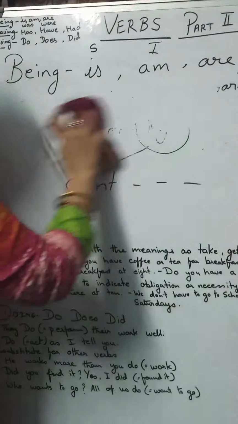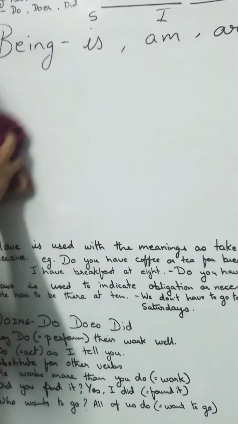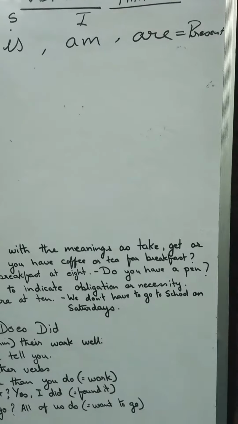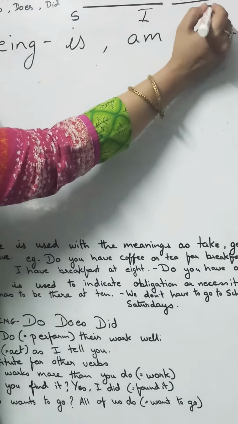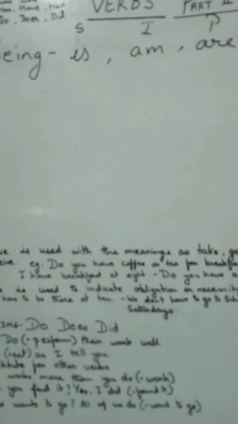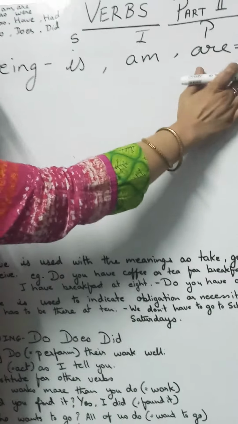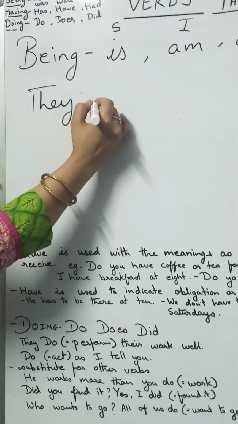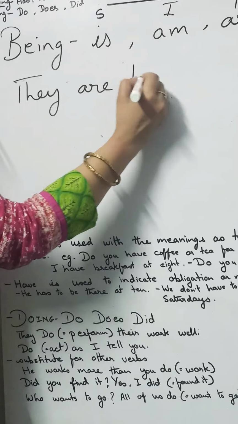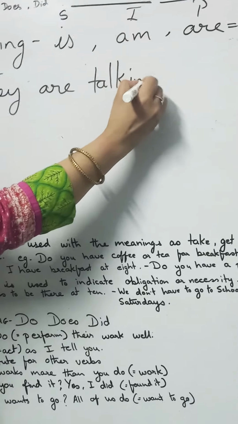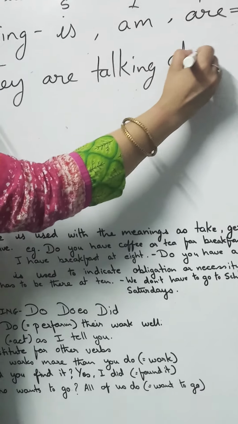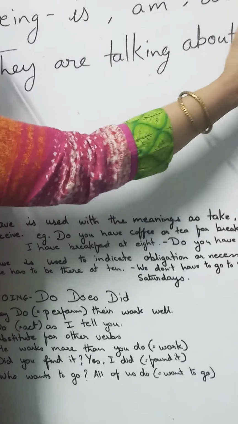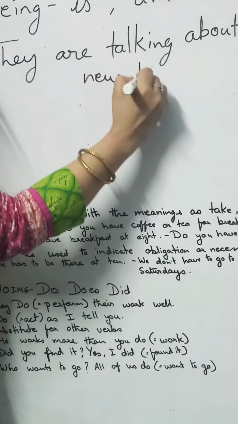Now we come to are. Are is used when the subject goes plural, and we are talking about present tense. They are talking about the new book.